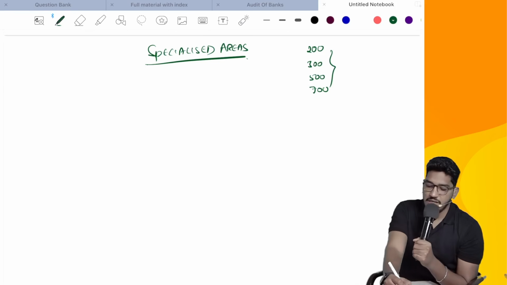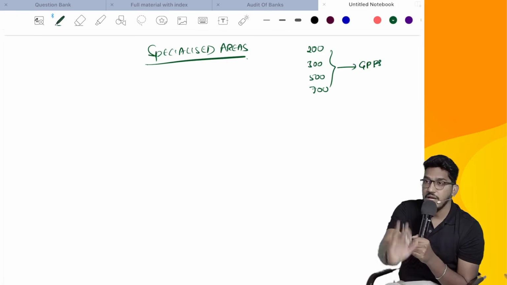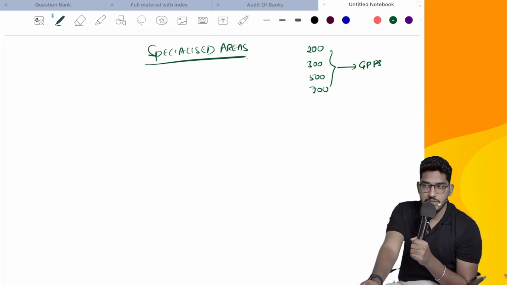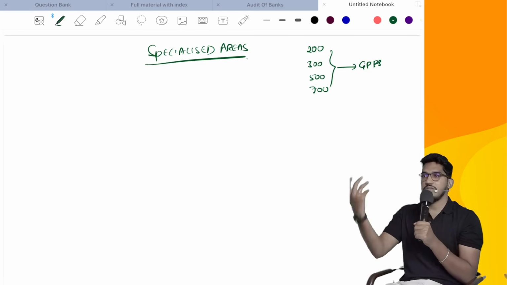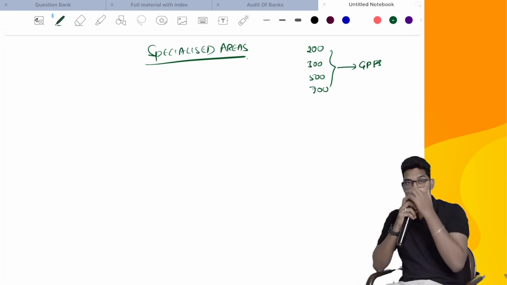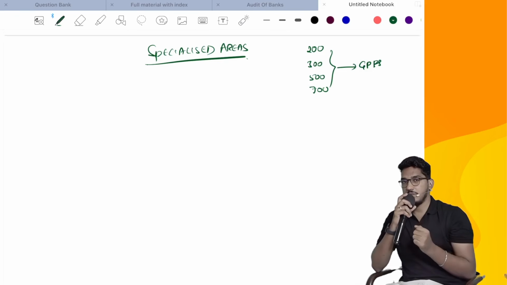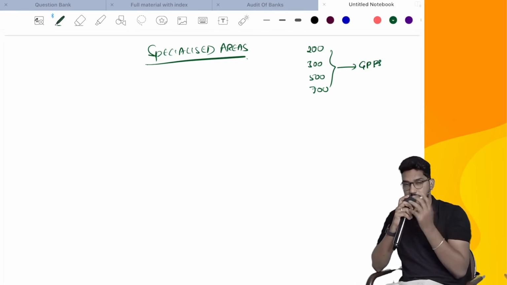Now all the standards are talking from the perspective of audit of general purpose financial statements. Basically, those financial statements which are prepared by the entity for the various needs of various users, like financial statements prepared by a listed company, or the statutory audit of a normal company.